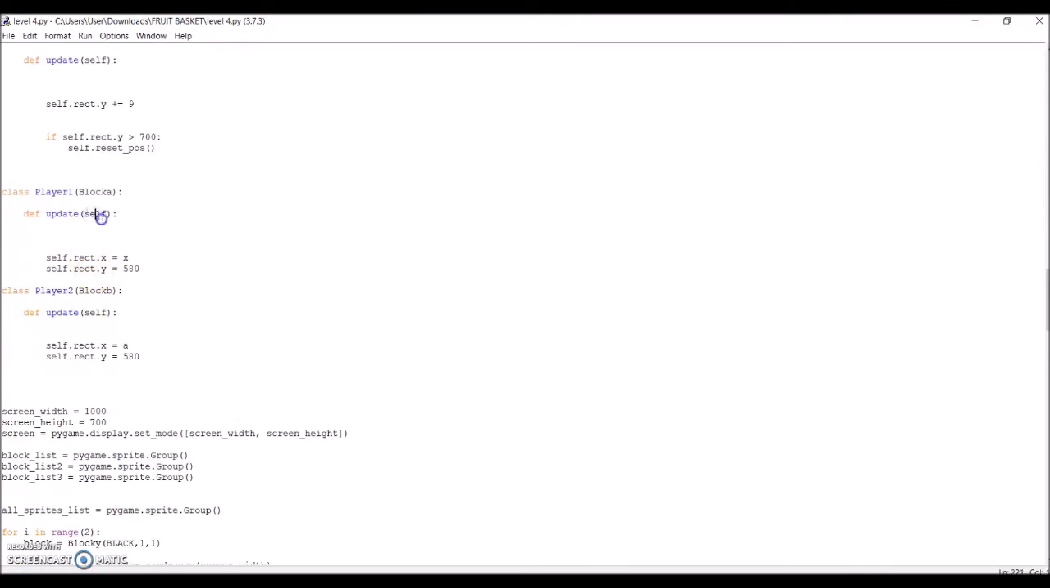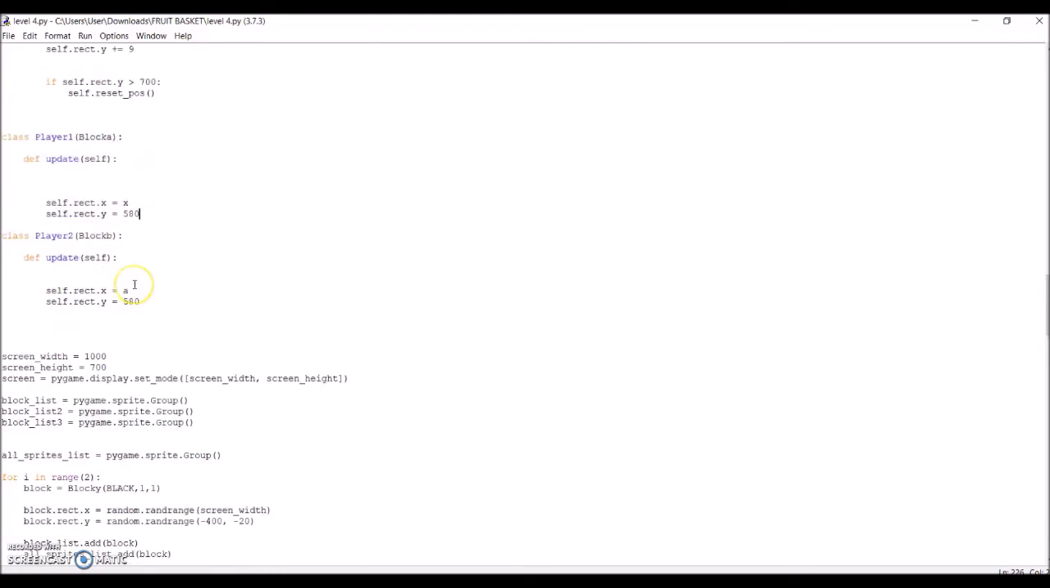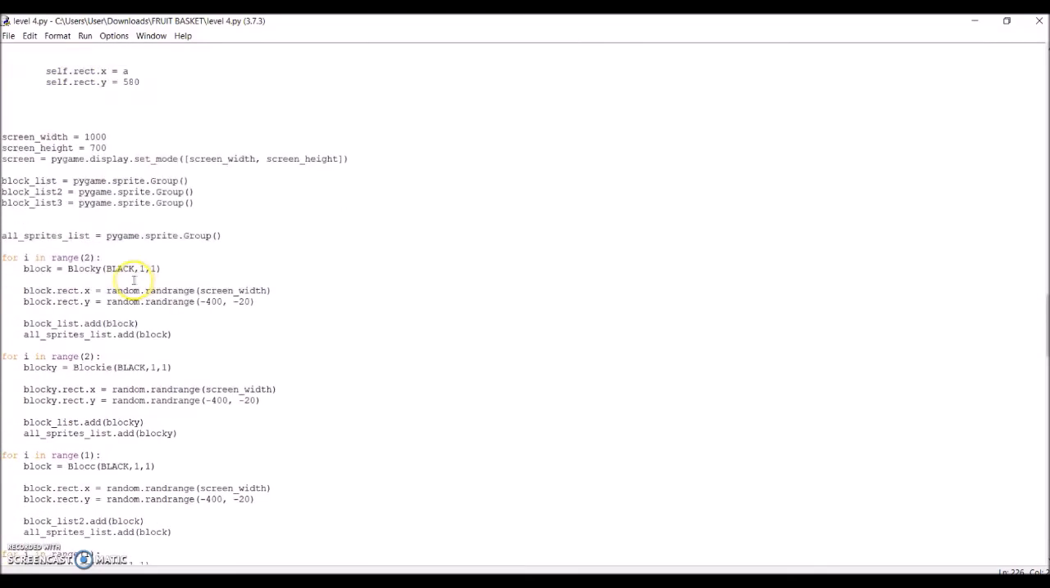Afterward, the class for the players is made. The former class for player 1 sprite, which is block A, is put, and the X movement variable X is used to define its movement. This is repeated one more time, but the A variable is put for player 2, and both of the Y placements are constant as they only move horizontally.